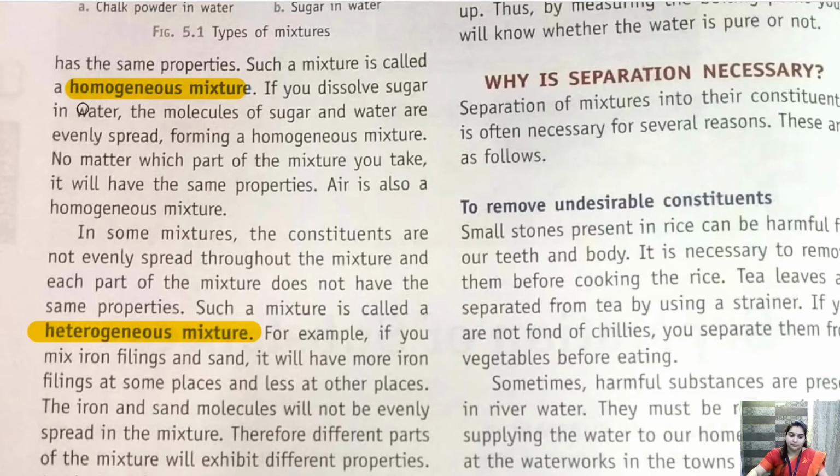Homo means same. So whenever we are adding any solute to the solvent and we are getting a uniform structure, that is called homogeneous mixture. For example, if we add salt to water, we take a glass of water, we add a salt in it and just stir it. So we know that salt will get dissolved in water.